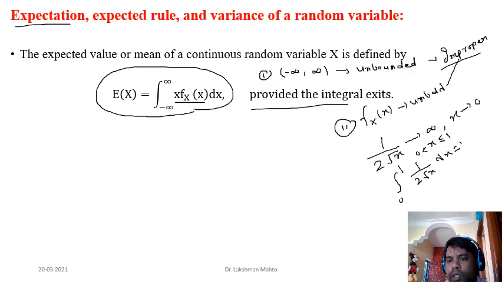Outside 0 and 1, density was 0. So that's why we are talking about "provided the integral exists." Despite the function being unbounded, the integral exists.